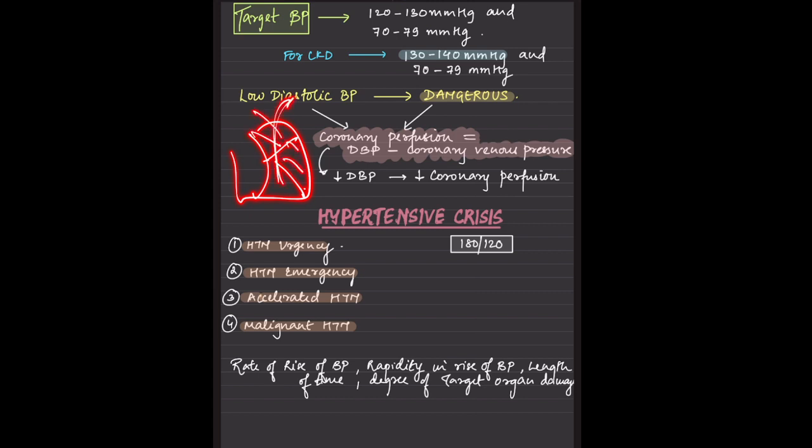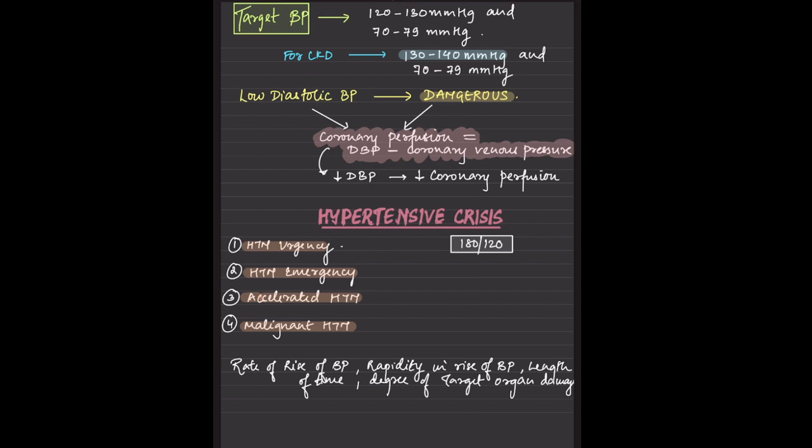So, this is the aorta. Through the aorta, whatever blood is passing on, that is because of the diastole. In the diastole, the blood is flowing back. Now, if the diastolic blood pressure is decreased, then of course there won't be any outflow, and if there is no outflow, that means the coronary perfusion is not there.